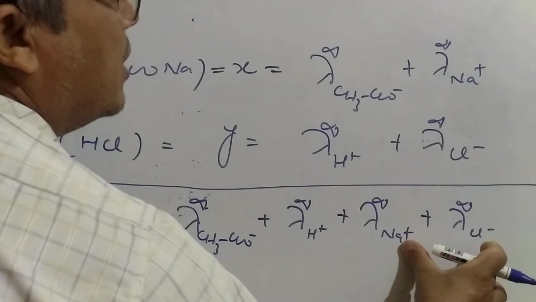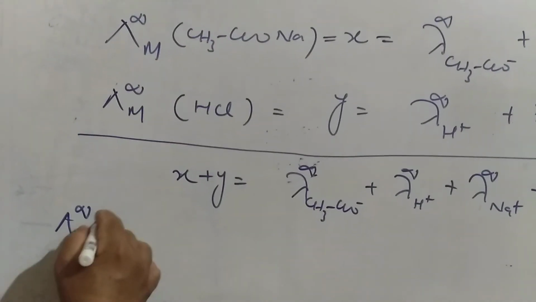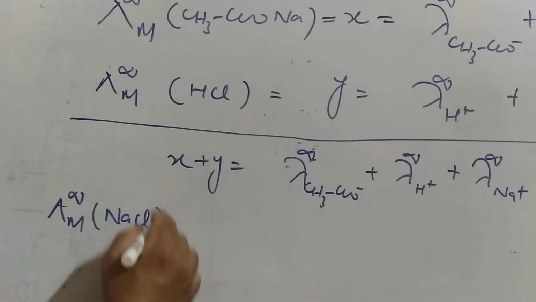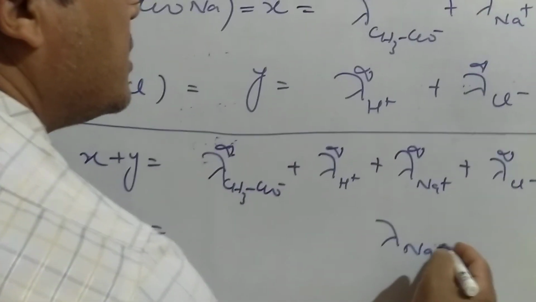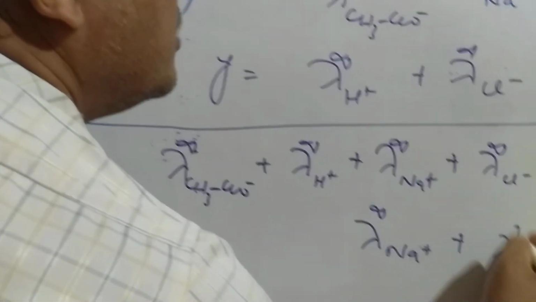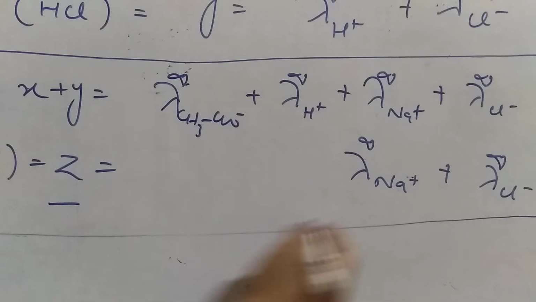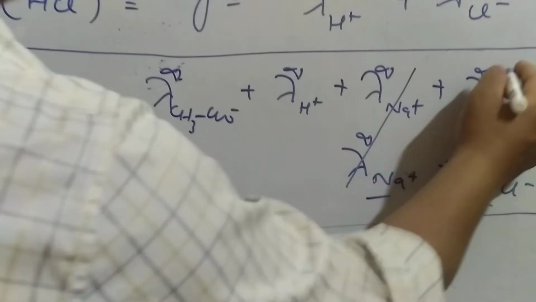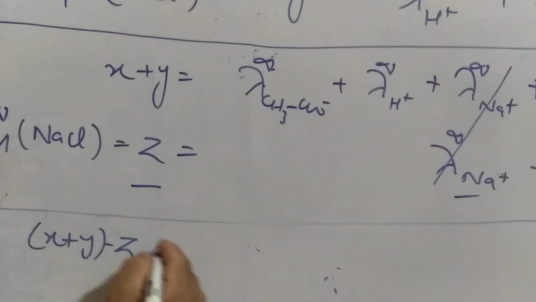I don't want this, so I will subtract the molar conductivity at infinite dilution for NaCl, suppose Z, which equals the ionic conductance of Na plus plus the ionic conductance of Cl minus. Minus, minus, cancel. So X plus Y minus Z.